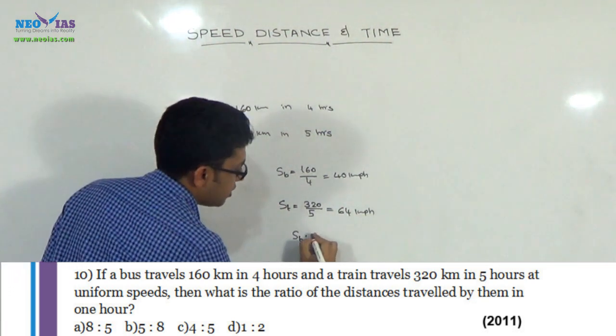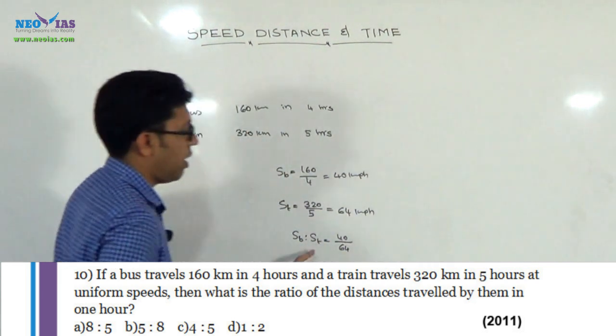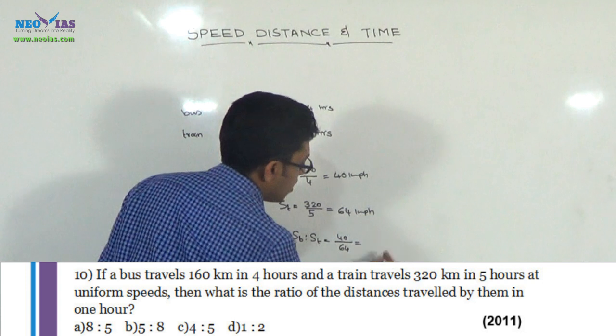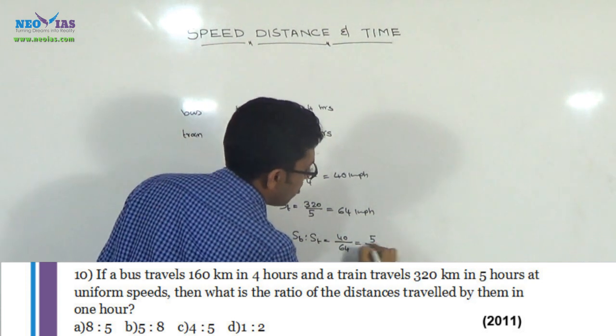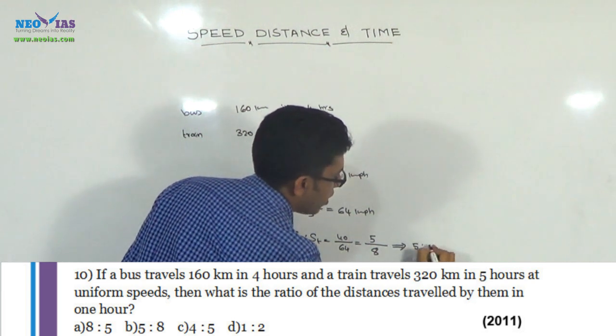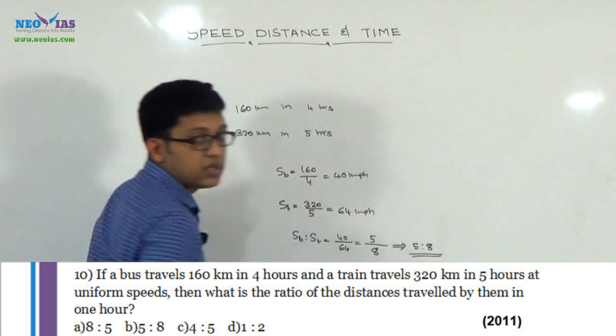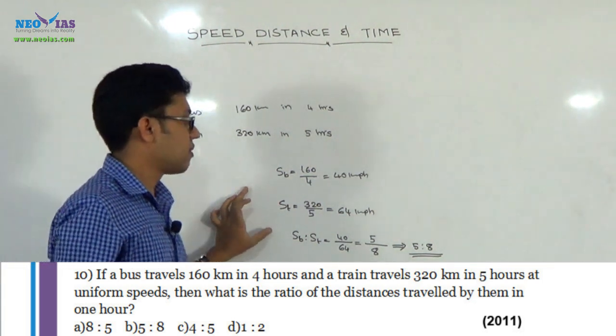SB is to ST is equal to 40 by 64, and the ratio is 5 by 8. 5 is to 8 is the ratio between speeds of this bus and train. Okay, thank you.